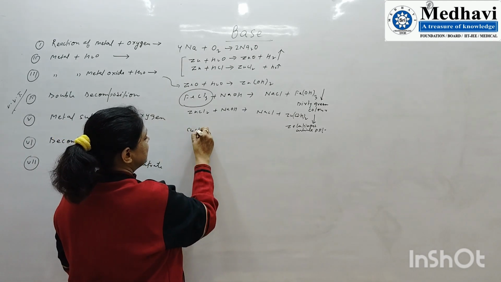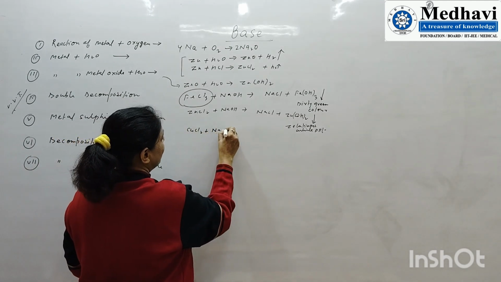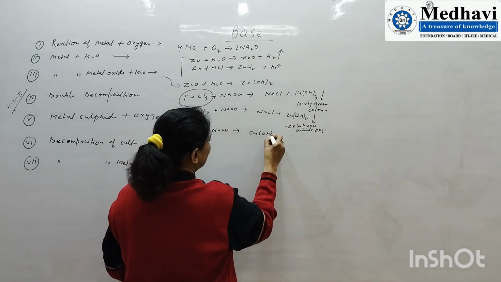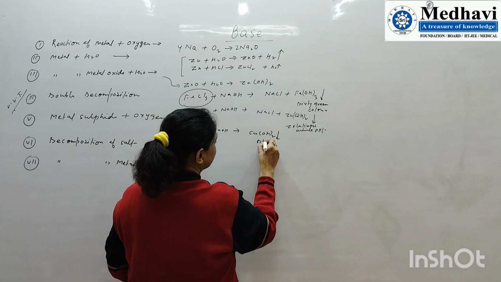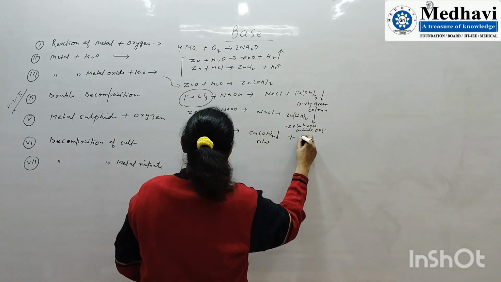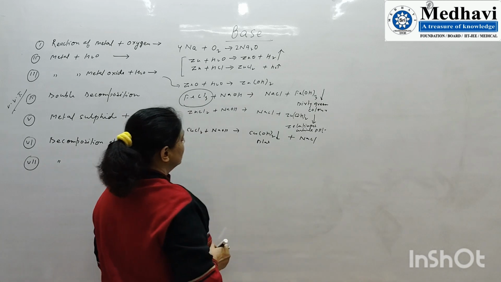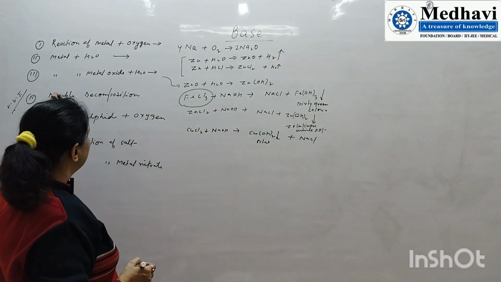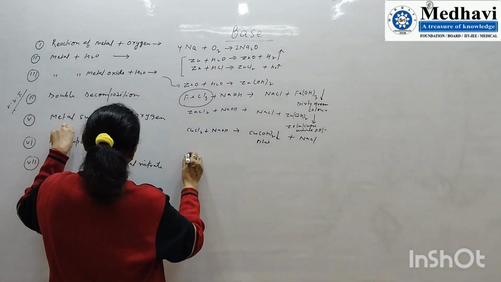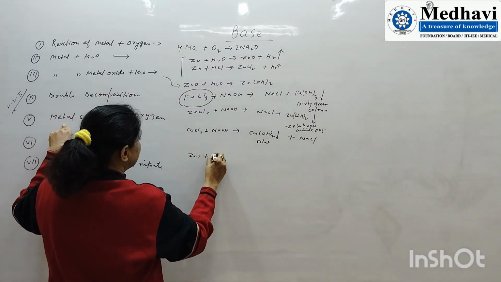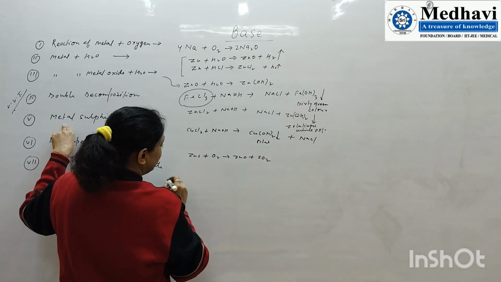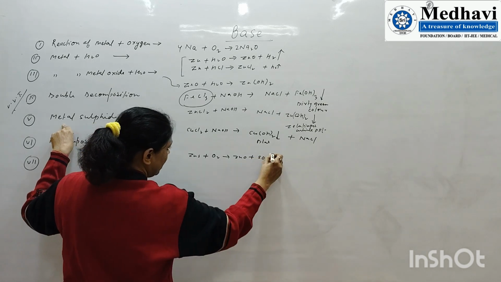Suppose copper chloride is taken with NaOH, then it gives a blue precipitate, and all are insoluble. So double decomposition is a very, very important method. Then metal sulfide: you can take zinc sulfide, react with oxygen, it gives zinc oxide plus sulfur dioxide gas.